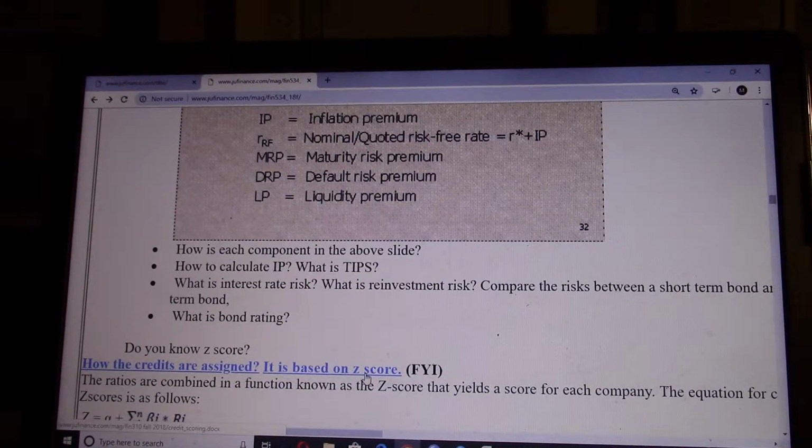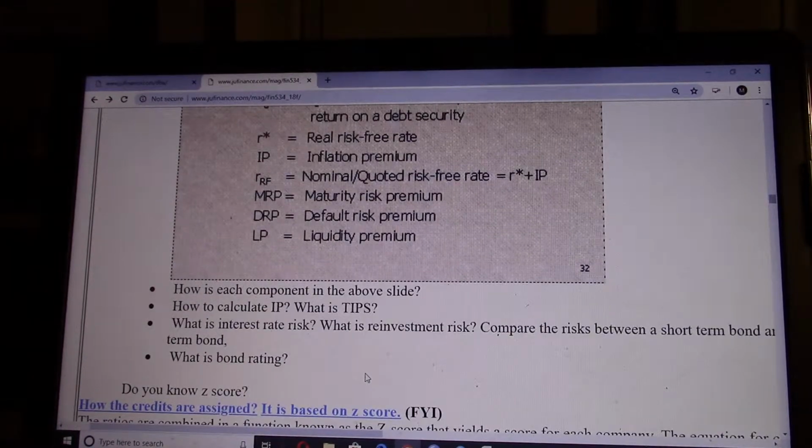Okay, interest rate risk. Because bond prices are driven by the interest rate, when the interest rate goes up, the bond price will fall. So there's always an interest rate risk. Interest rate is controlled by the Federal Reserve. So when investors buy a bond, you don't know how much the future interest rate will be, because it's not controlled by the market, it's controlled by the Federal Reserve.